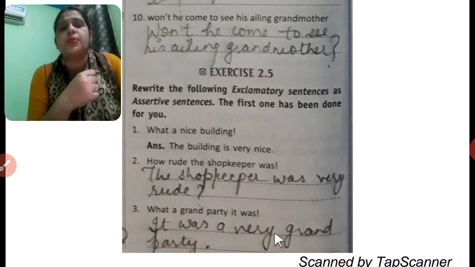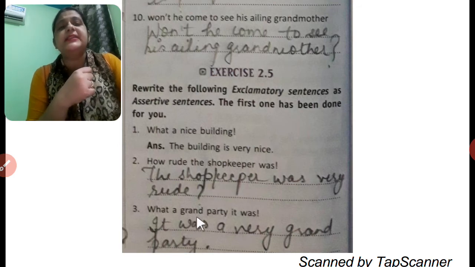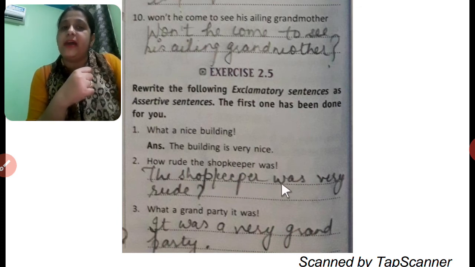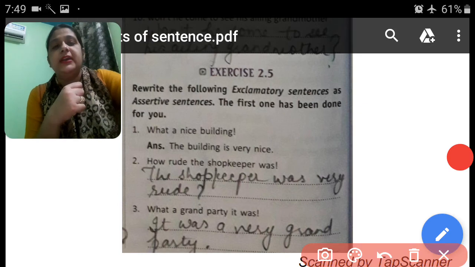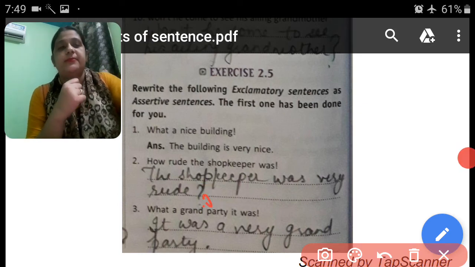Let's do the second sentence. How rude the shopkeeper was. So we will pick the sentence from the last. The shopkeeper was. How we will change into very rude. And at the last, there we will put a full stop. Okay. There will be a full stop, not a question mark sign. Okay.